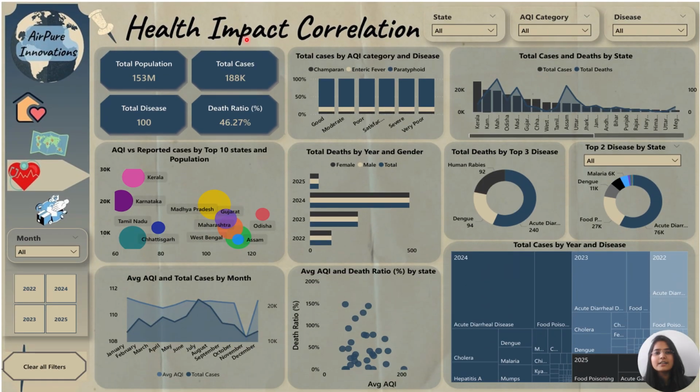So this is the second analysis of the project, the health impact correlation. This also contains the navigation of the different pages, so we can redirect to the different pages. It also contains the filters, and this page contains the health-related data, like how the AQI impacts health, and the deaths in total cases according to the AQI. So we can get the data, or we can analyze the data according to the demand and everything.